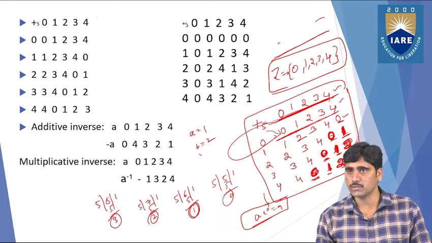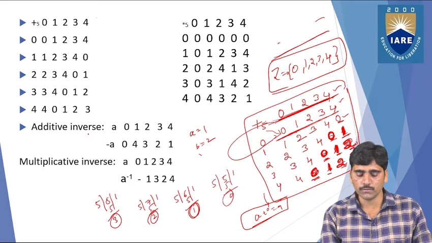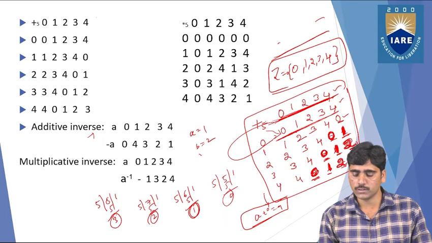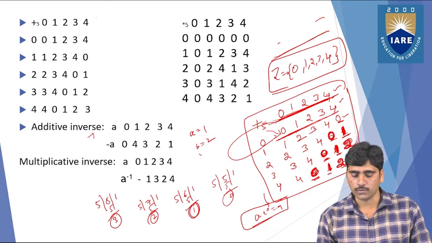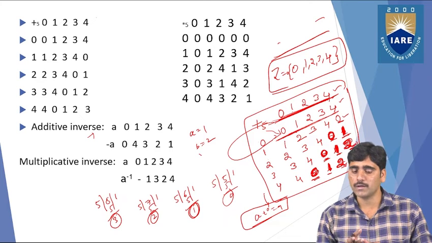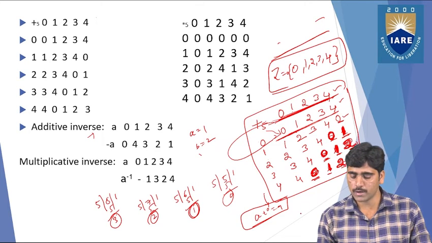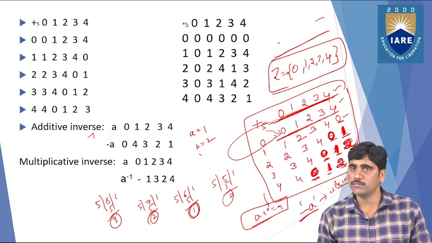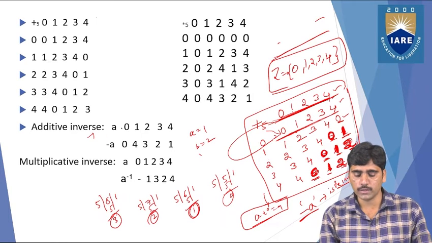And the inverse property. For the additive inverse, see here a equals 0, 1, 2, 3, 4. But the inverse is nothing but what? For the positive integer a, the inverse of that element is nothing but minus a. Minus a is the inverse of that element. So what we need to do here? a equals 0, 1, 2, 3, 4.